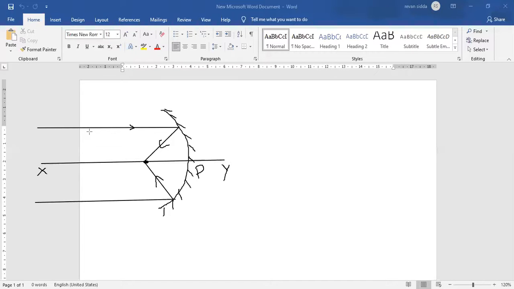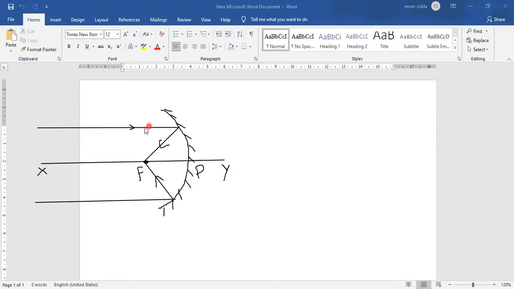So according to the first rule, a ray of light parallel to the principal axis, after reflection, will pass through the focus. This point is called the focus. So what is the first rule?